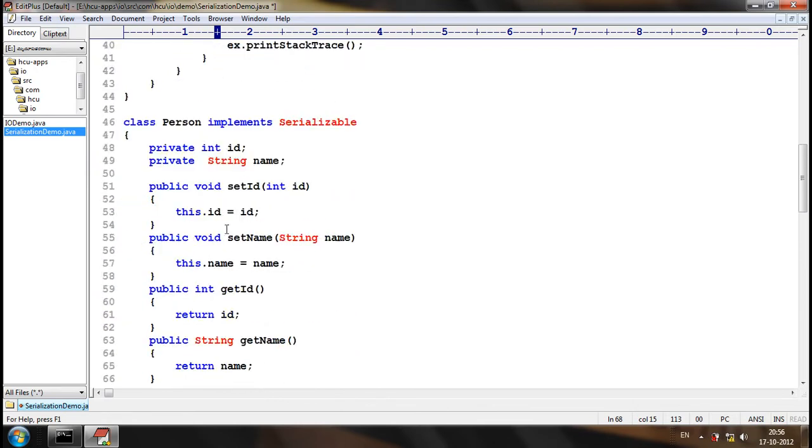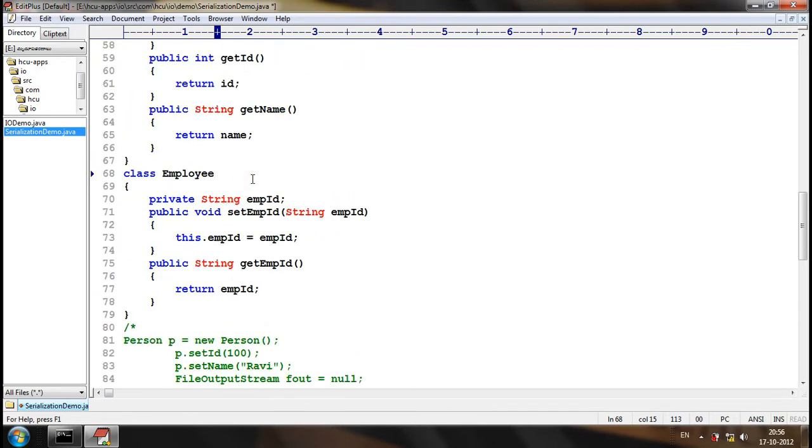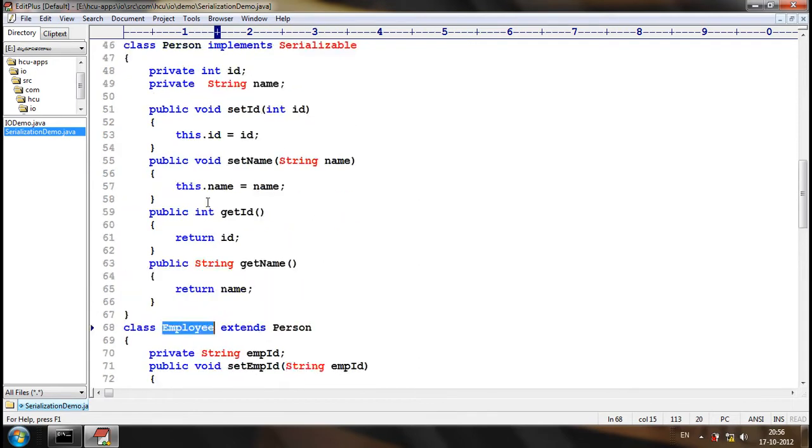Now let's make Employee a subclass of Person. Can I serialize it, or is the Employee class eligible for serialization or not?